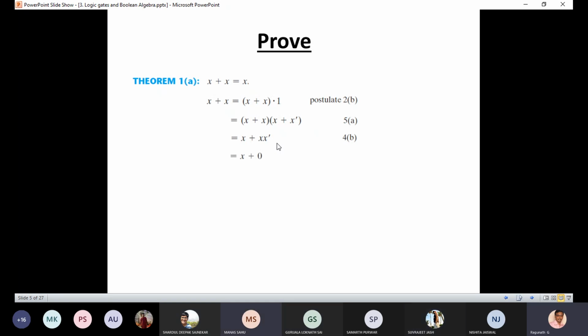Sir, here in the second step, how do we write 1 as X plus X bar? X plus X bar equal to 1, this one. Okay, have we referred to the postulate? Have we taken the snapshot or not? You check the 5A. Sir, 5A is De Morgan's law.